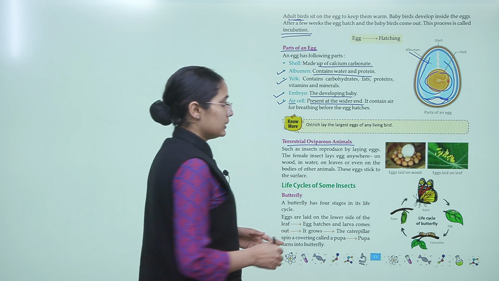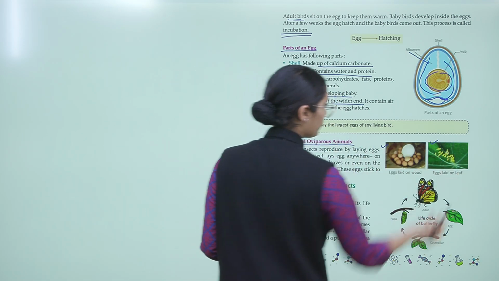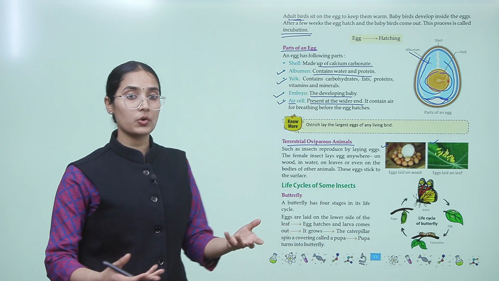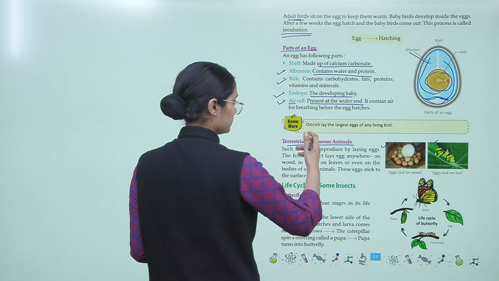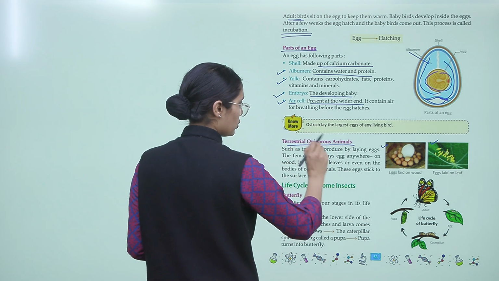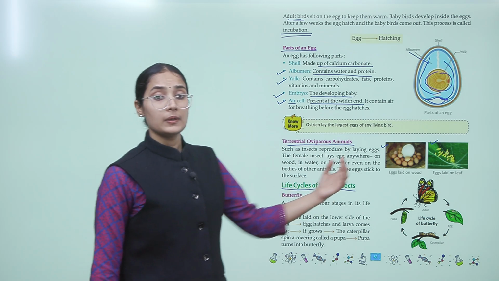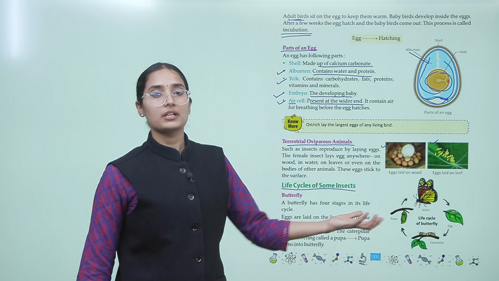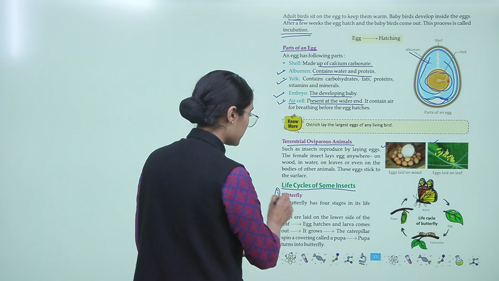So the insects lay eggs on the wood, on the leaf, or on the surface of the body of an animal also. So let's understand the terrestrial oviparous animals. How does this process of reproduction take place in case of insects? Let's begin it with the butterfly.